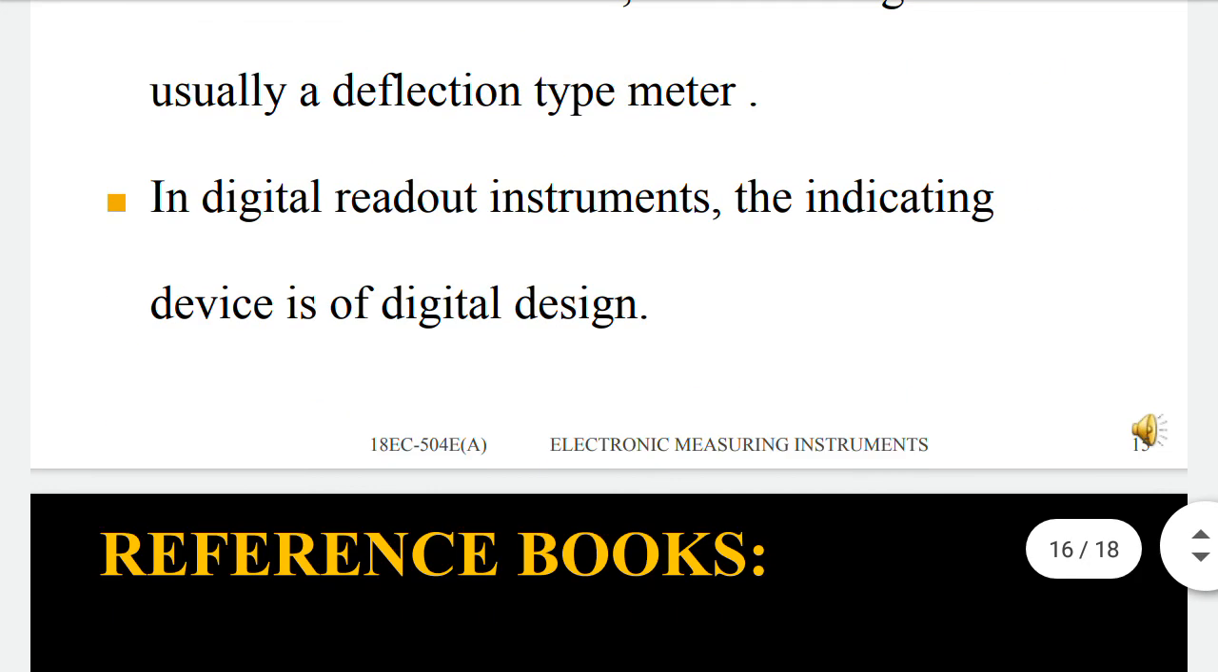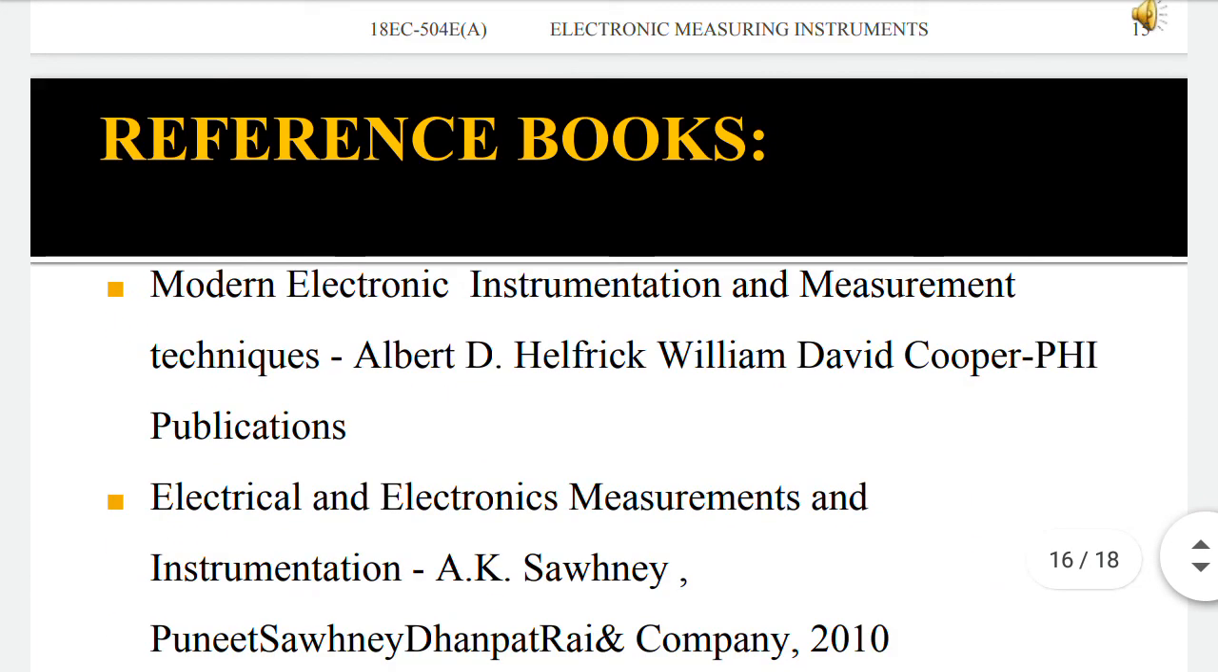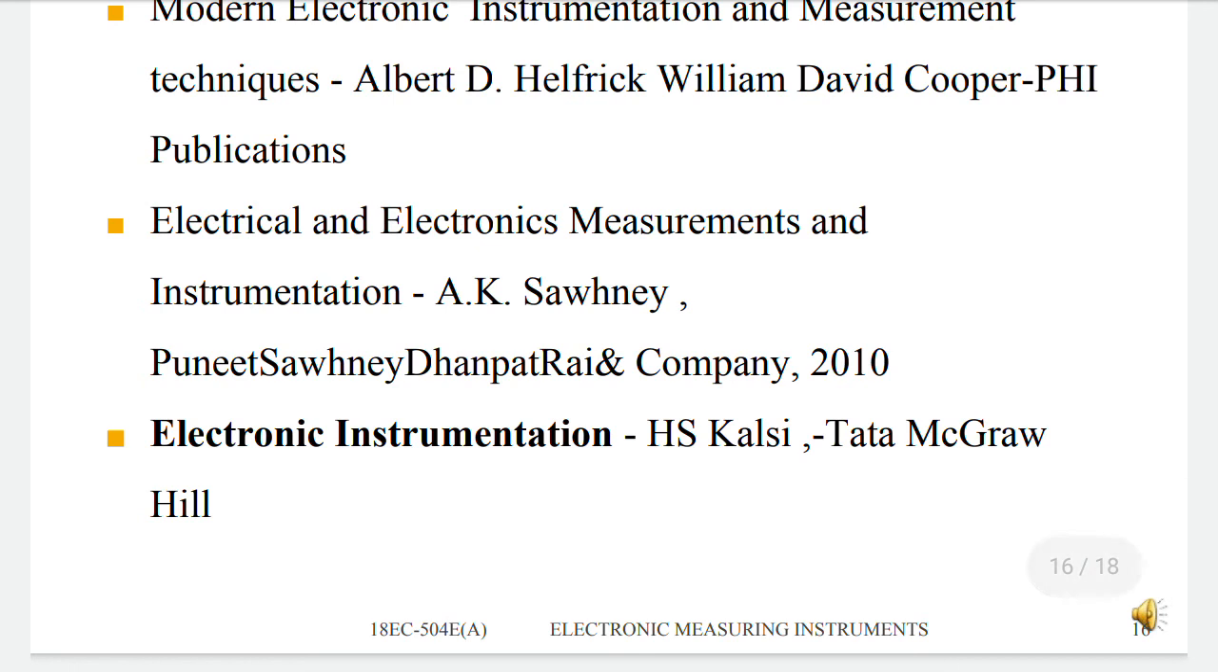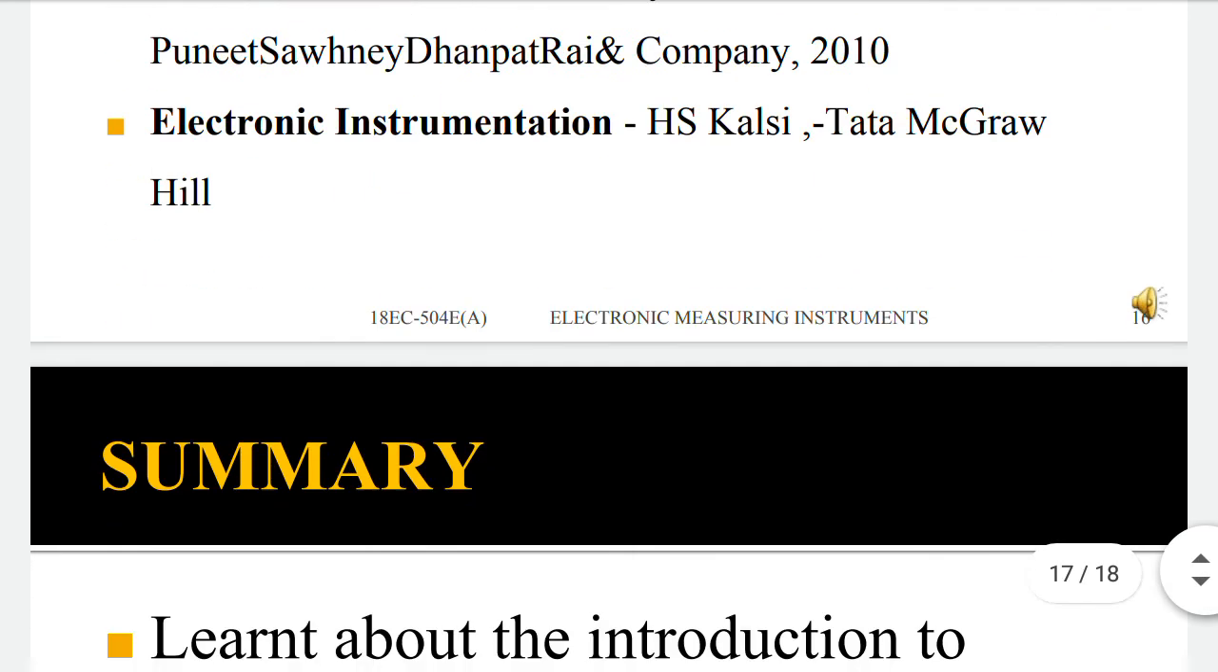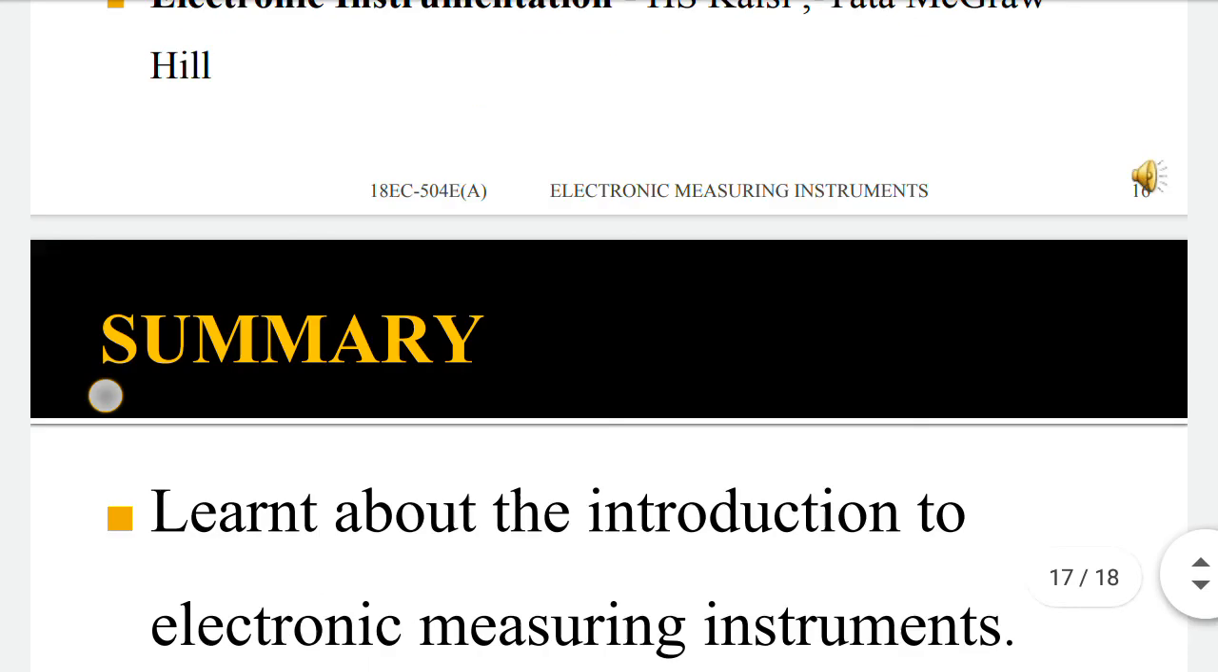I have gathered all this information from the books Modern Electronic Instrumentation and Measurement Techniques by Albert D. Helfrich and William David Cooper, Electrical and Electronic Measuring Instrumentation by A.K. Sahni, and Electronic Instrumentation by H.S. Kalsi. Now let us summarize the topics.